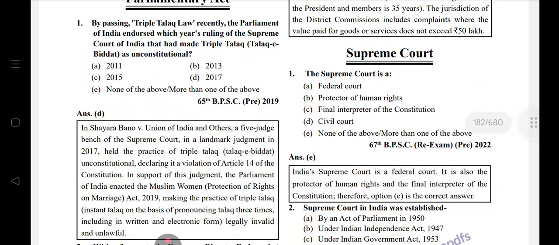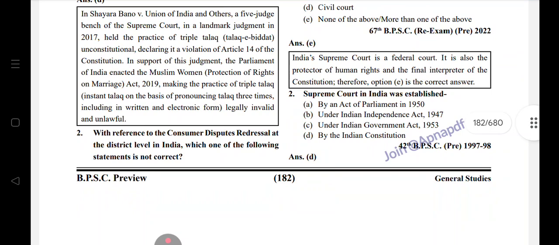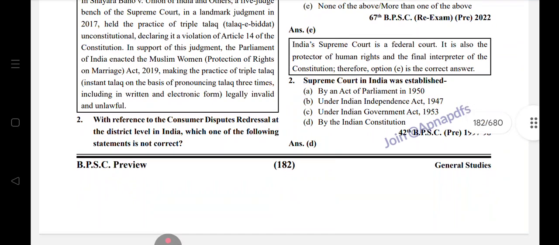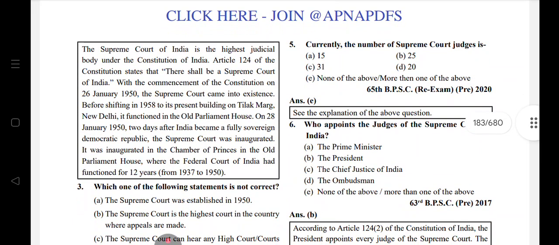Supreme Court is a federal court. It is also the protector of human rights and the final interpreter of the Constitution. The Supreme Court of India was established by the Indian Constitution, Article 124, and came into being on 26 January 1950.